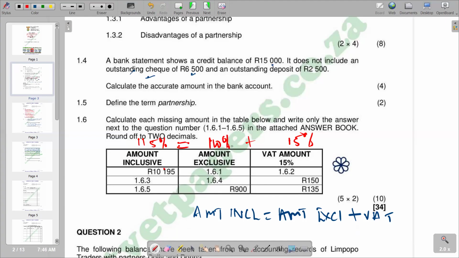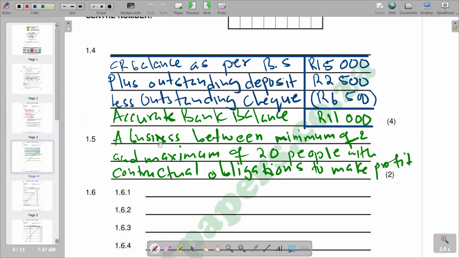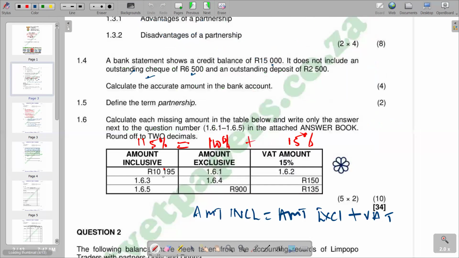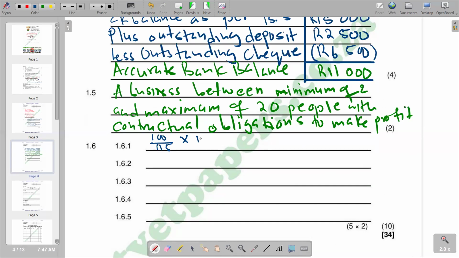So you just make a proportion, with numerator 100 over 115 times the given figure, which is 10,195. We calculate to 2 decimal places as 8,865.22, which is 8,865 rands 22 cents. So that's what we have.